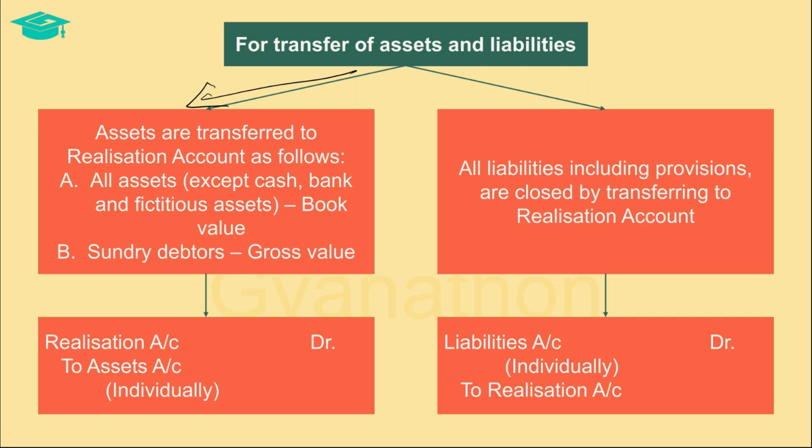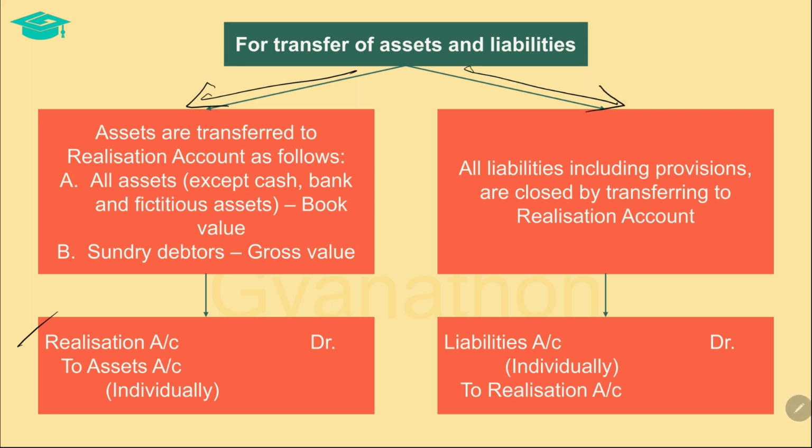We know that asset accounts carry a debit balance. So, to close the account and transfer it to the realization account, we debit the realization account and credit the asset account, thereby closing the asset account and transferring the balance to the debit of the realization account. Similarly,